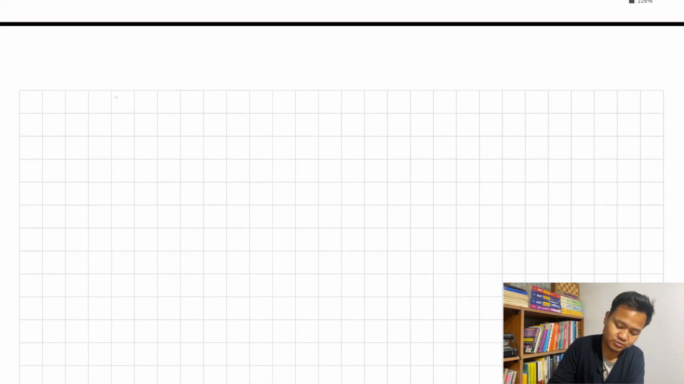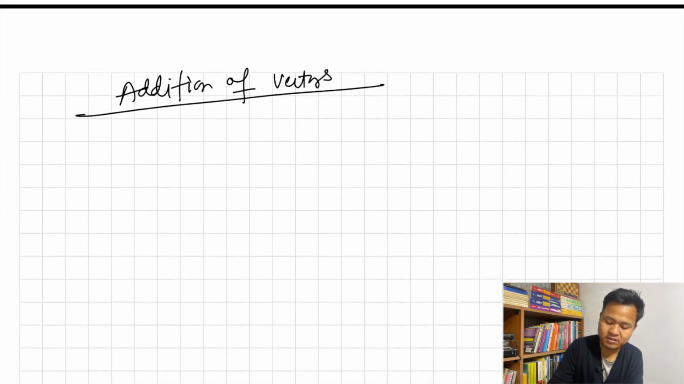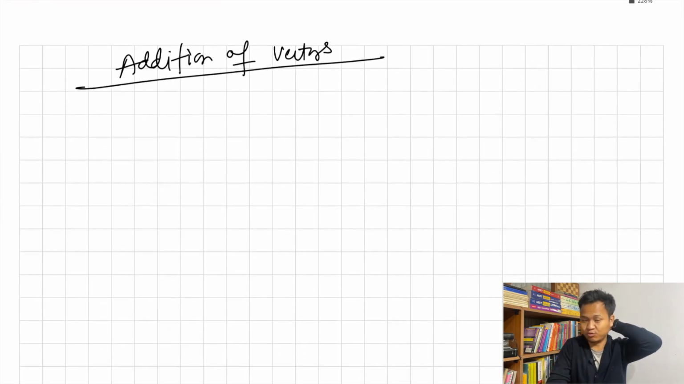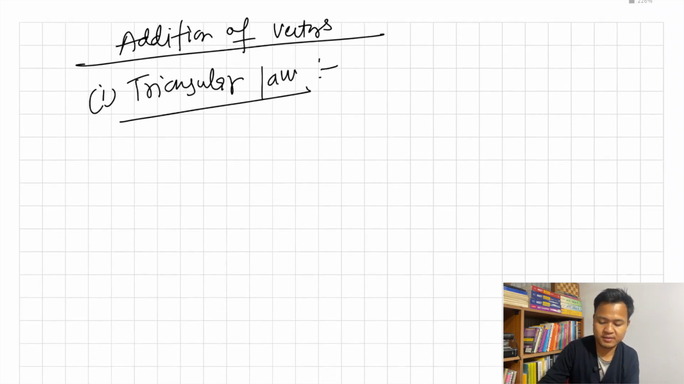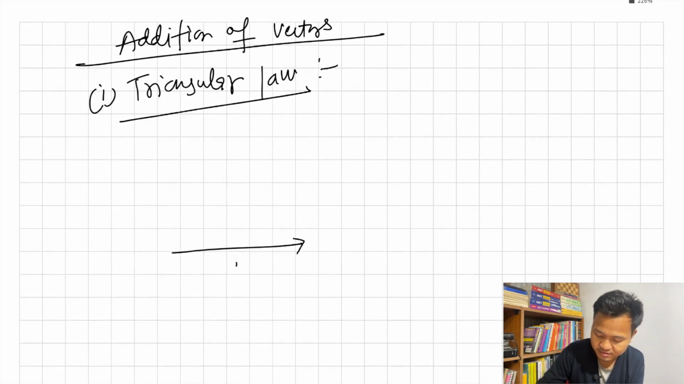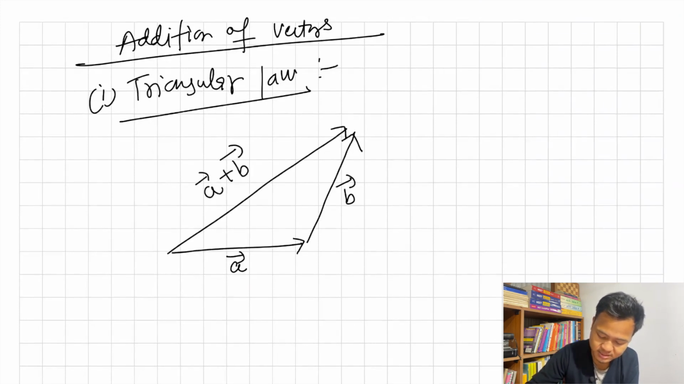So now let's go into addition of vectors. Mainly you have two laws. The first one is called the triangular law of vector addition. What is that law? You just see here. If I have a vector A and I have a vector B, then this is A plus B.